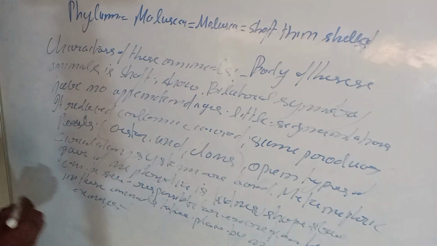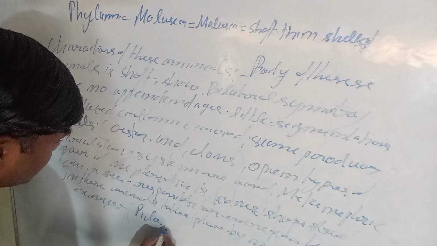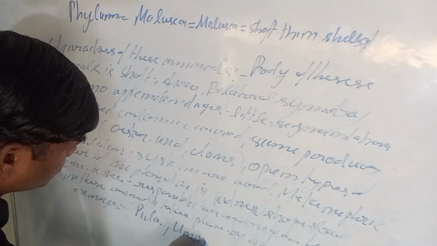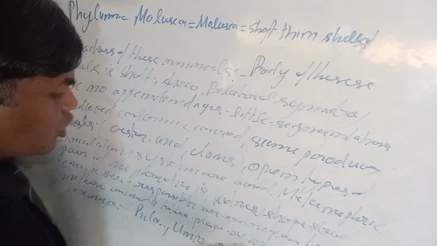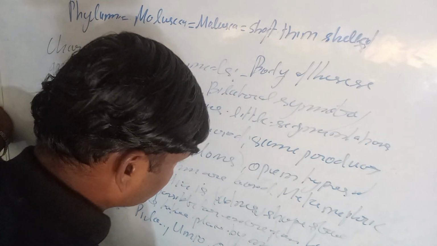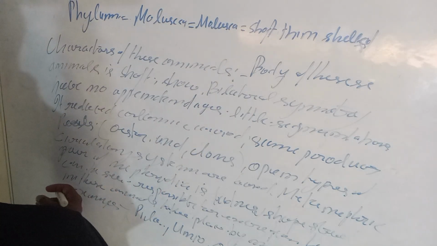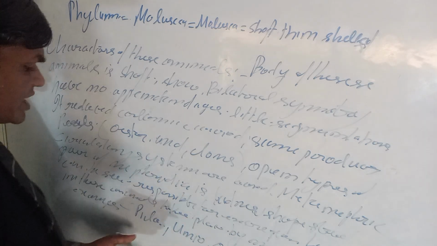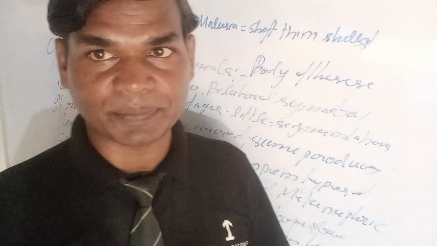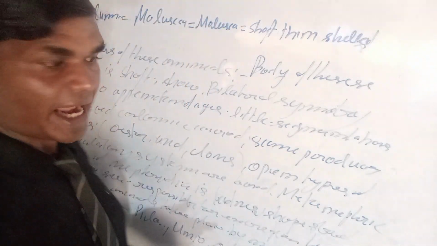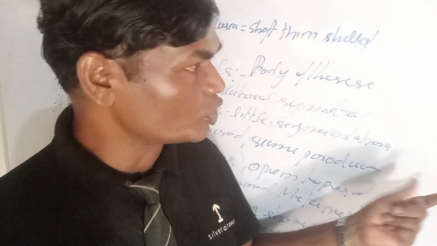Pila, Unio, octopus, chitons. These are some animals. Unio, Pila, and chitons are such types of animals, and many other animals are also examples, not only these three or four animals. I will try my best so that you can understand.